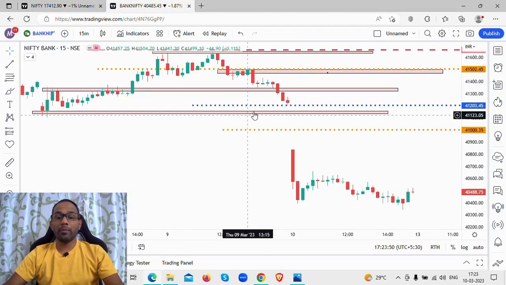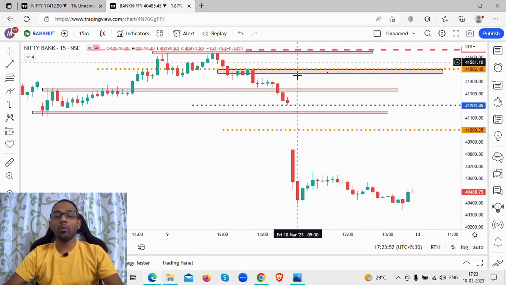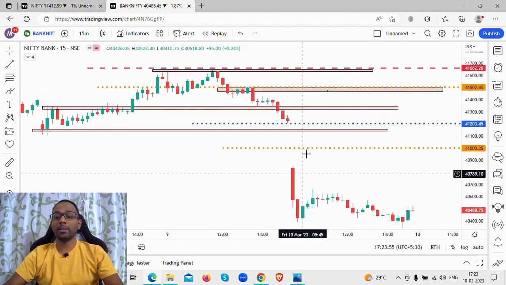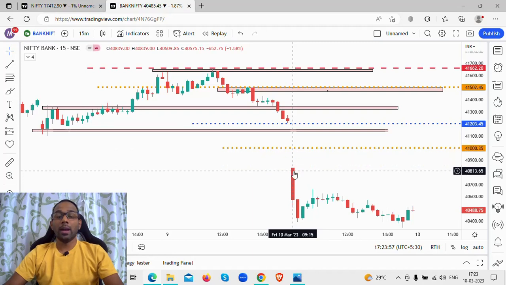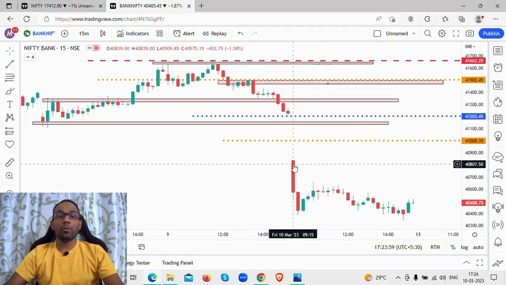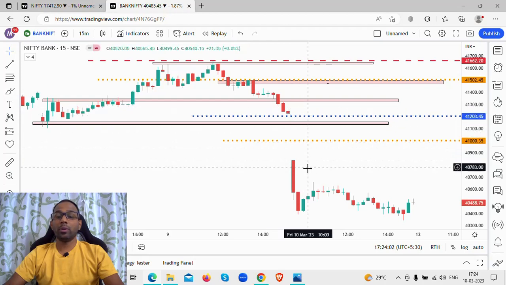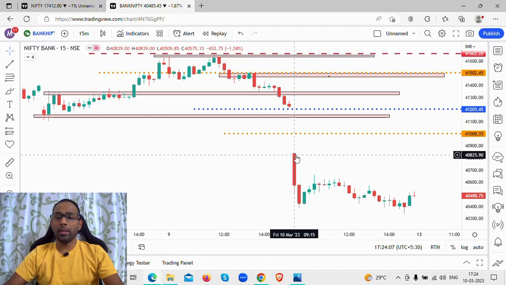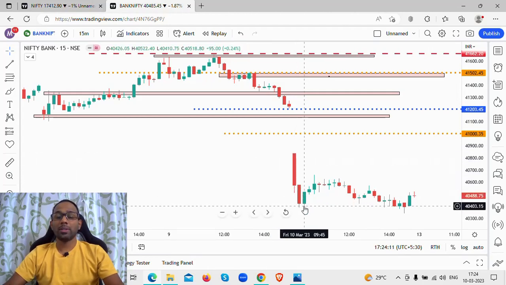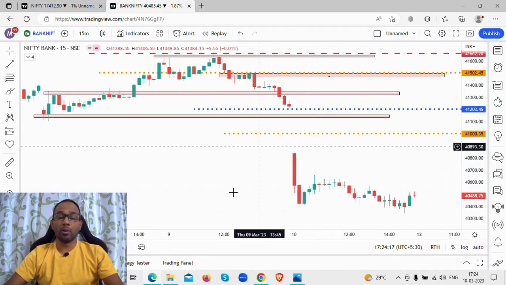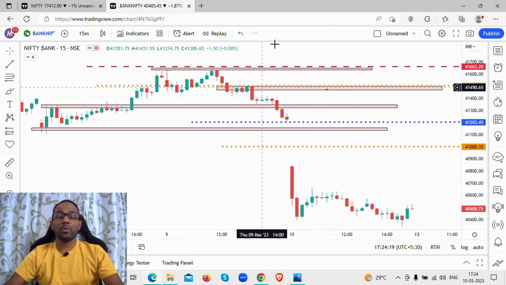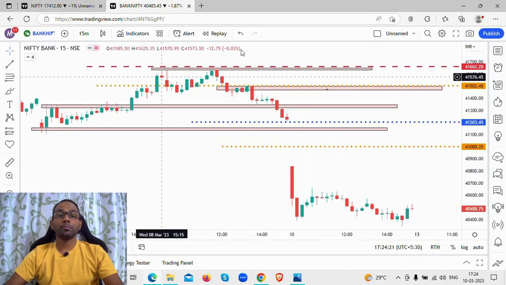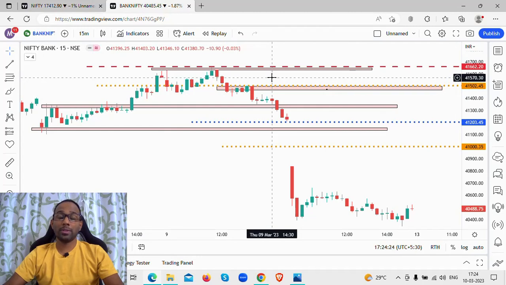What happened in Bank Nifty? Bank Nifty opened well below all the levels that we had discussed. We had discussed the psychological levels, and you see what happened. It opened around 40,839 levels, so it was a complete slaughter. The bears had complete control in the market. There was huge selling from the beginning, and then around the 40,400 level, the market stabilized a bit. So none of the levels that we discussed were touched in the session, but there is a very important thing that I'm going to discuss at the end.